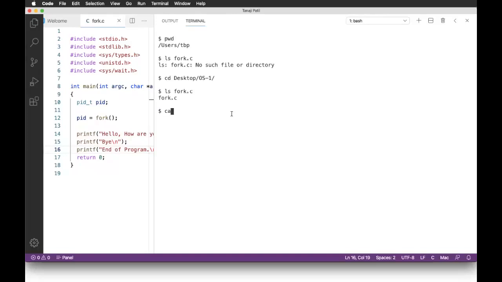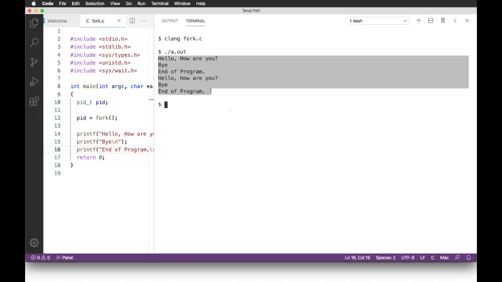Now let me compile it. I'm just using the clang compiler. Anyway, GCC is again one and the same. So clang fork.c, and now I want to execute it. And now you will find hello, how are you, by, end of program, and again hello, how are you, by, end of program. You are getting the same output. How many times? 2 times.